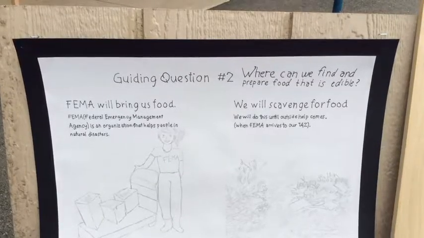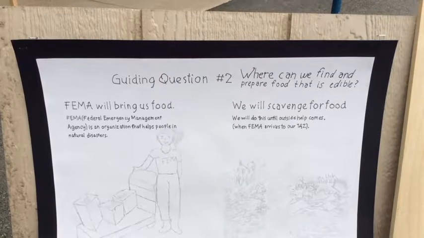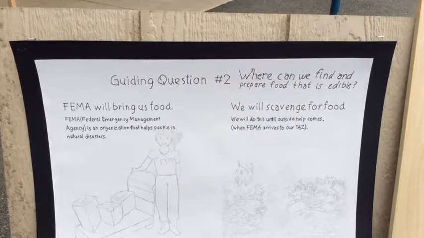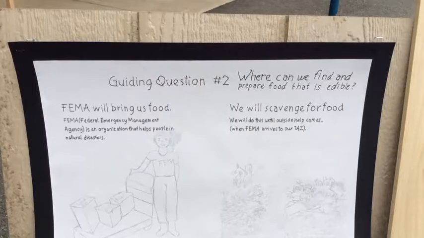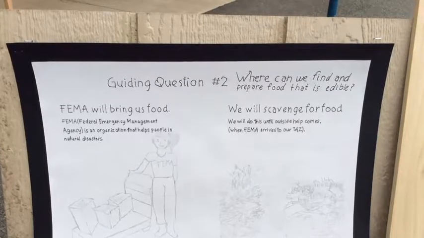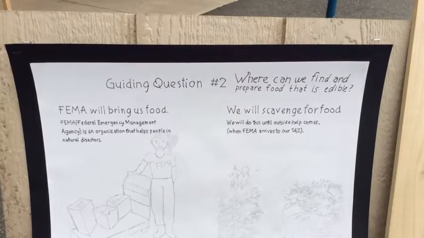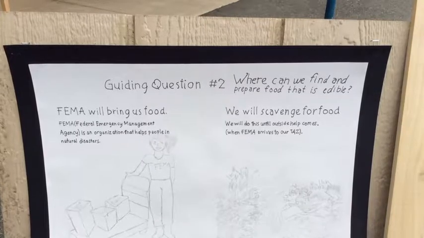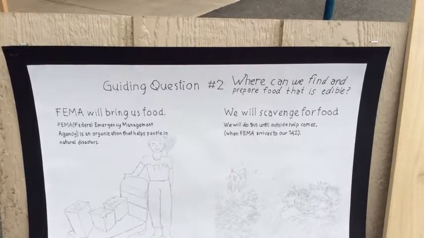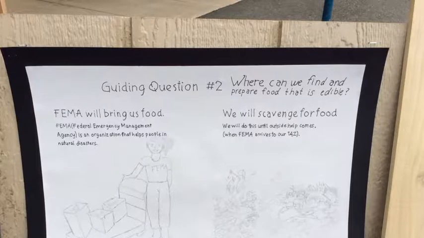Second, we are going to get food from FEMA. FEMA will come every 2 weeks to give us supplies. They will drop off the food at the drop-off center that we have at the school. Then, the people on our task will cook it in the kitchen of the school and distribute it to the people by using the trays in the school.